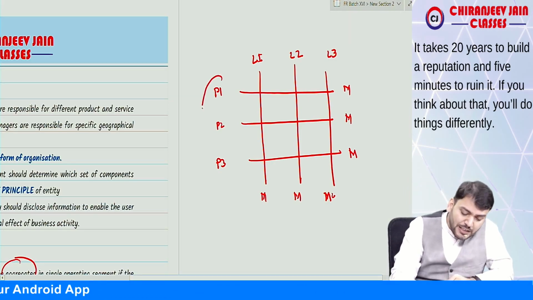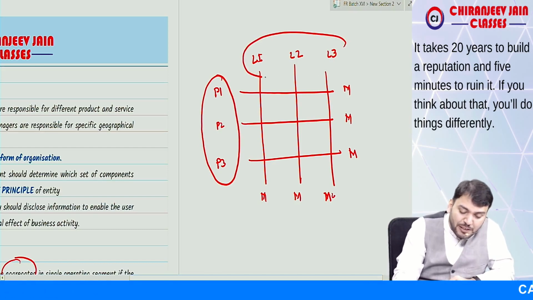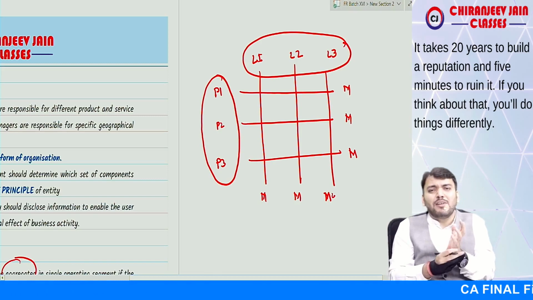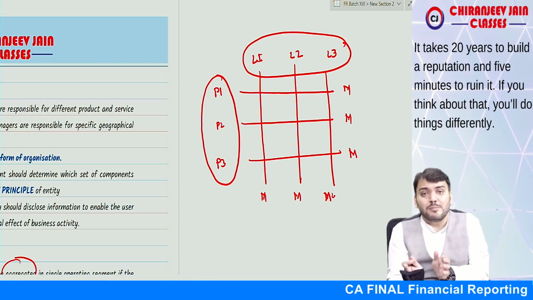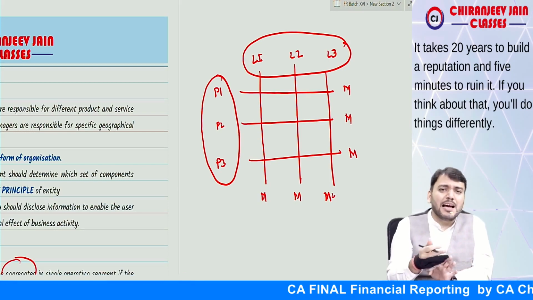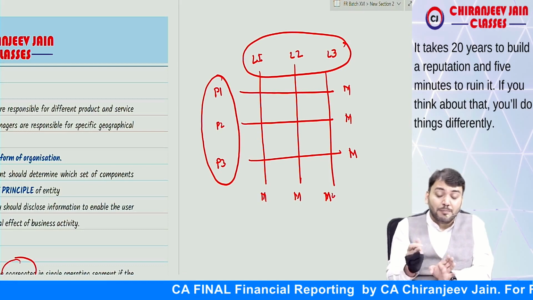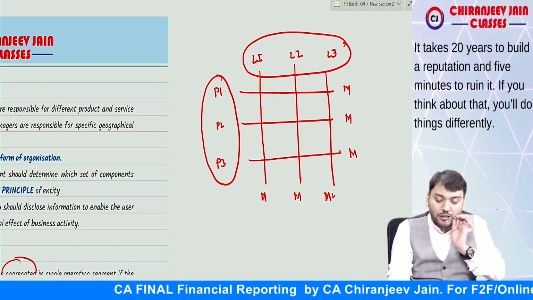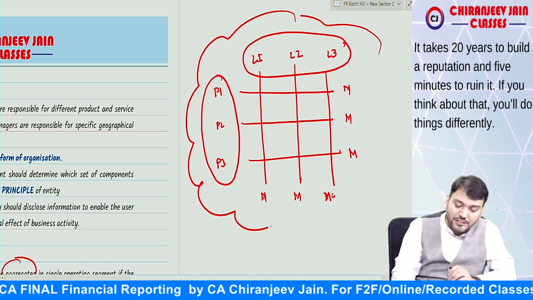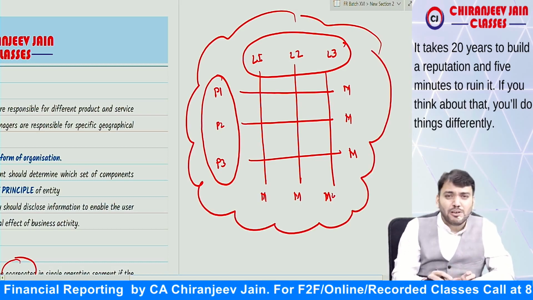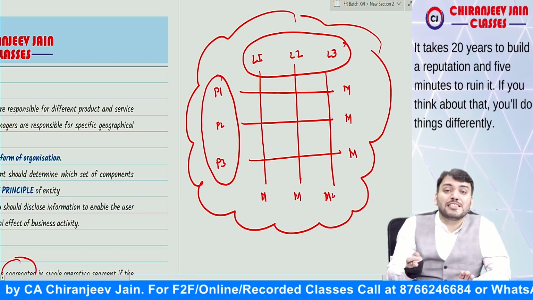So we can have an operating segment based on product, and we can have an operating segment based on location also. Normally it may be based on product, or customer, or location, but this can also be a possible situation. This is known as a matrix form of organization.